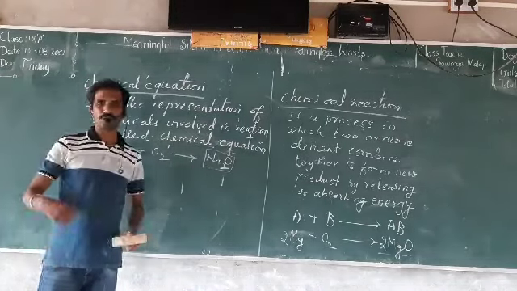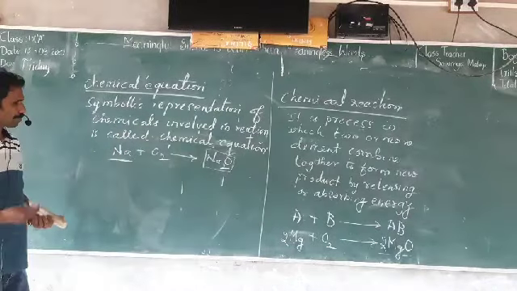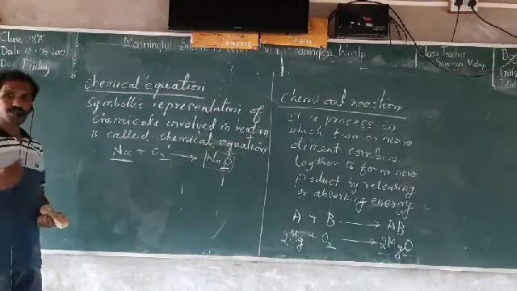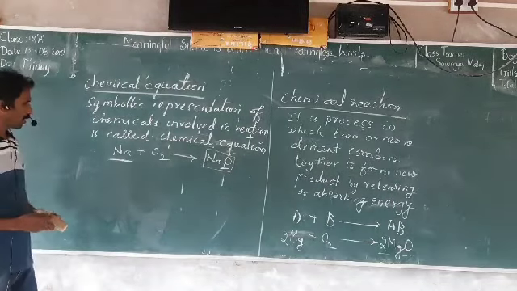We'll learn how to write the equation later on, but you should first know what an equation is and what the rules to write it are. We'll learn it later.